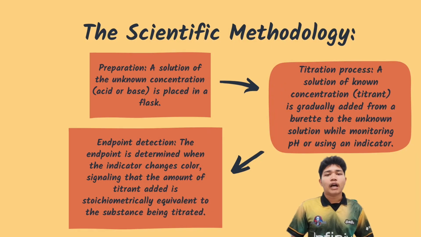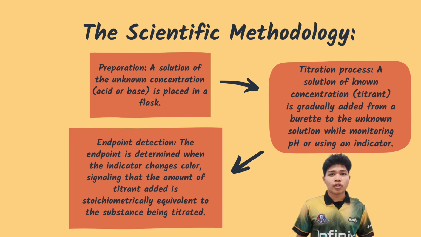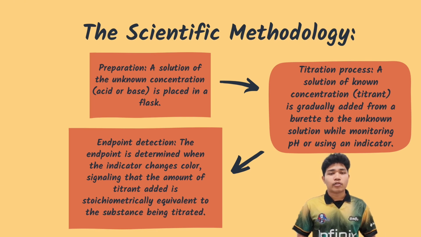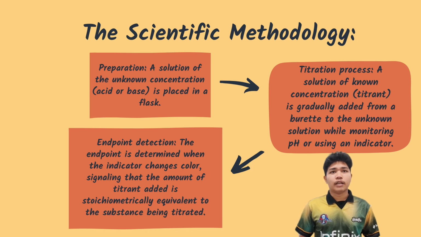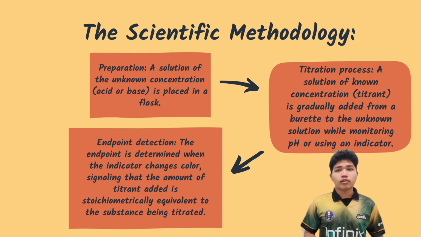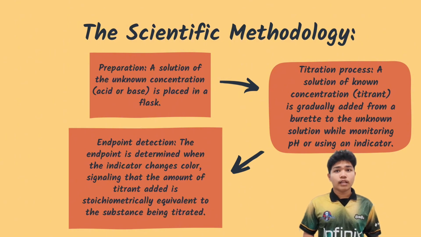So back to me, I will explain the scientific methodology for titration using acid and base. First is the preparation: the solution of unknown concentration, either acid or base, is placed into a flask. Next is the titration process: a solution of known concentration, which we call the titrant, is gradually added from a burette to the unknown solution while monitoring the pH using an indicator such as phenolphthalein.